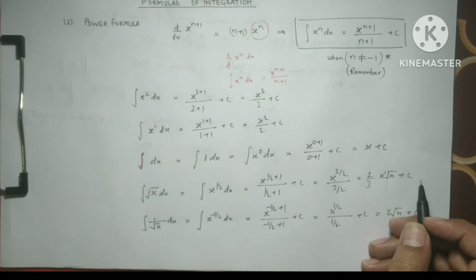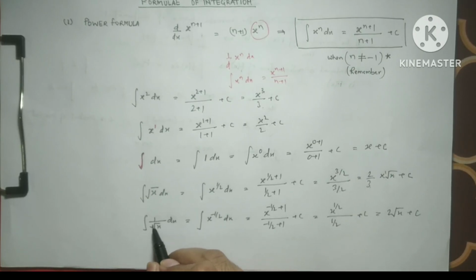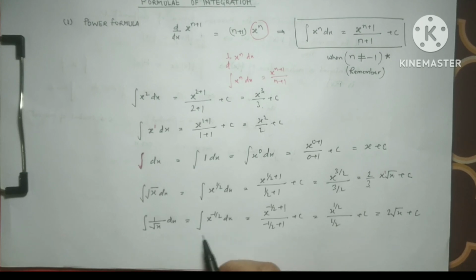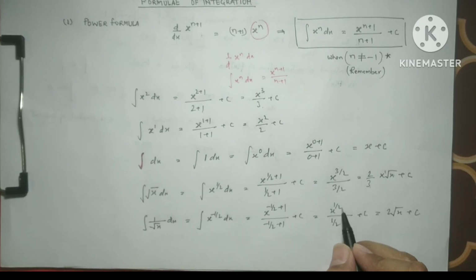When we go for negative powers, negative fractions, so it is 1 over under root x, so it comes x to the power minus half, and using the plus 1 formula, the power formula, we add plus 1. It becomes minus half plus 1, which is positive half, and the same half comes up, so it is 2 root x.